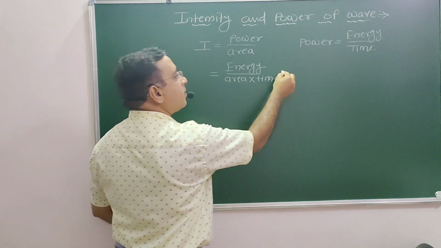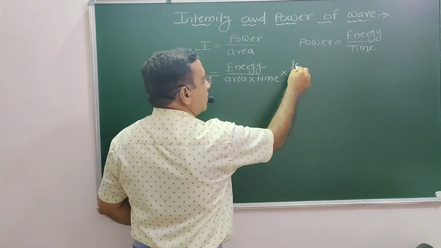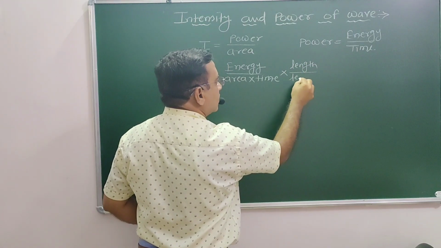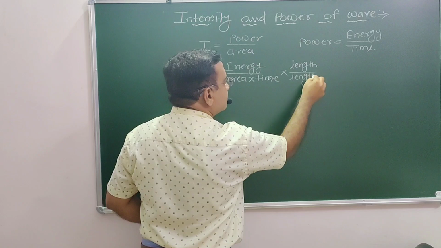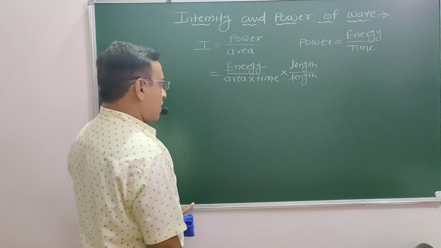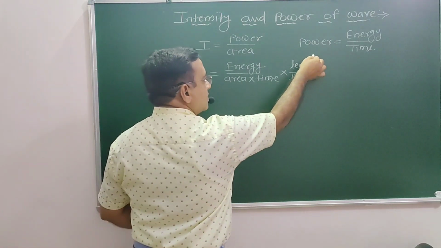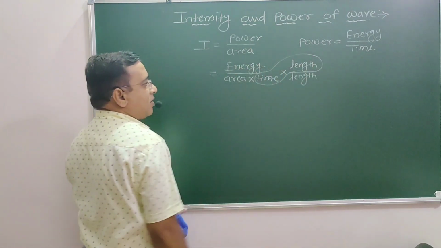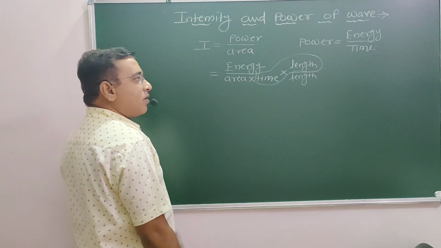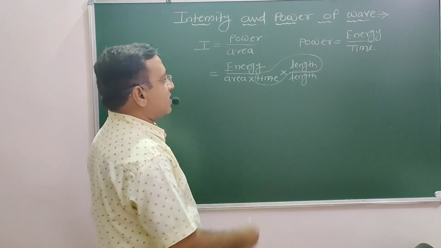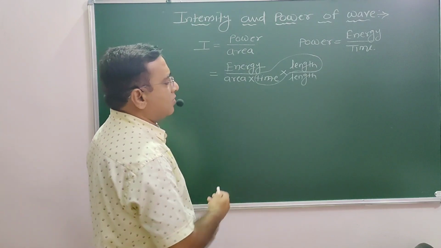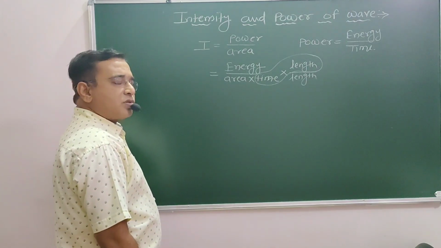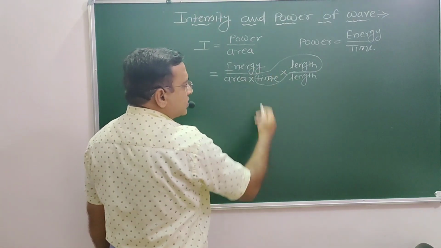Now if you multiply this equation by length and divide it by length, no doubt nothing will happen. But we know that this length upon time is nothing but a speed or velocity. But speed of what? Obviously the wave is progressing continuously in a given direction, so it is nothing but the wave velocity.